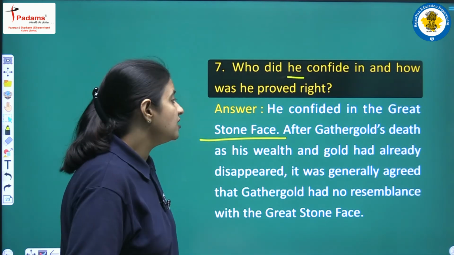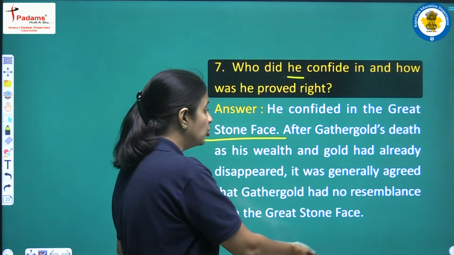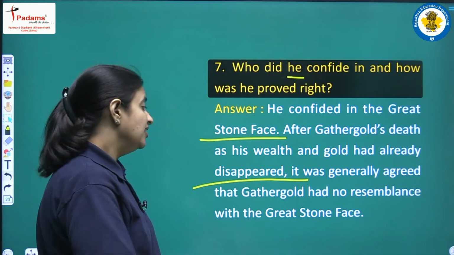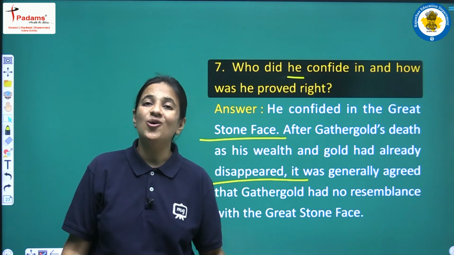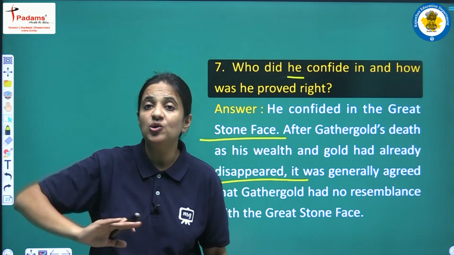How? Because after Gather Gold's death and his entire wealth and gold had disappeared, it was now generally agreed that Gather Gold had no resemblance with the great stone face. So finally all the other people also agreed with this, that yes, he had no resemblance with the great stone face.